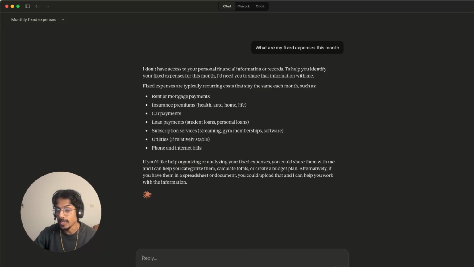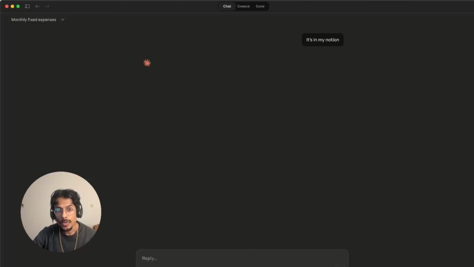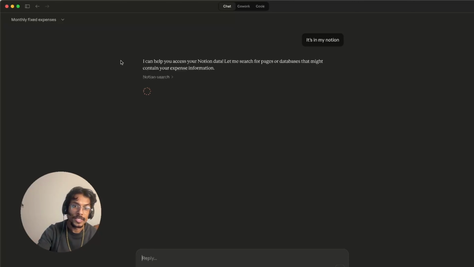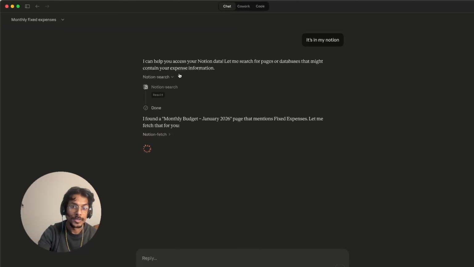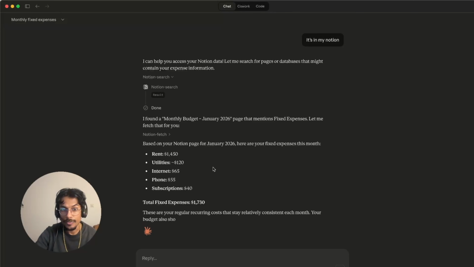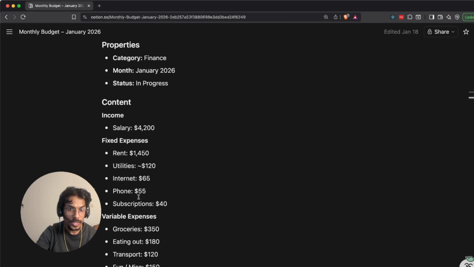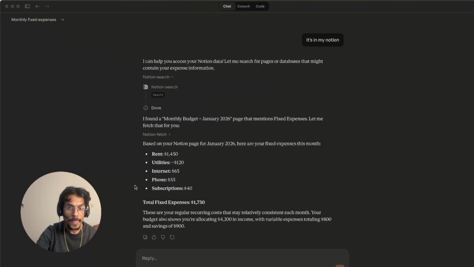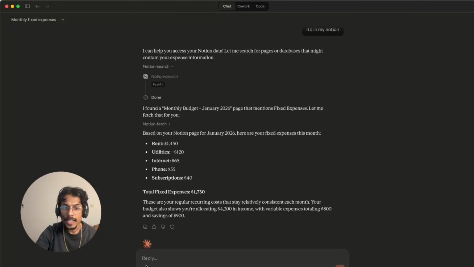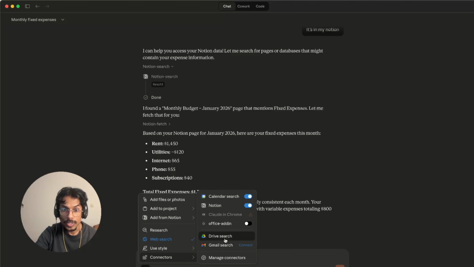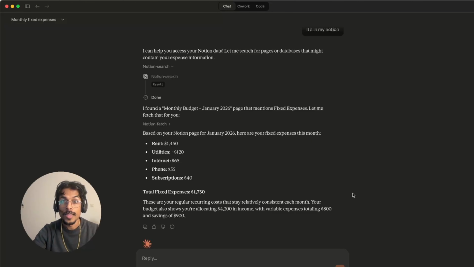And well, it doesn't know it's in Notion. It's in my Notion. So now it knows, okay, I'm gonna take a look at Notion, and we can see it's here, it's calling Notion. And it found the expenses right there. So let's check it. Rent $14.50, utilities $120, internet $65. Yep, that's it. And we can connect it with many things. You can connect it to Slack, Google Calendar, send emails, Drive, and many more. So now you know how to use an MCP in practice.